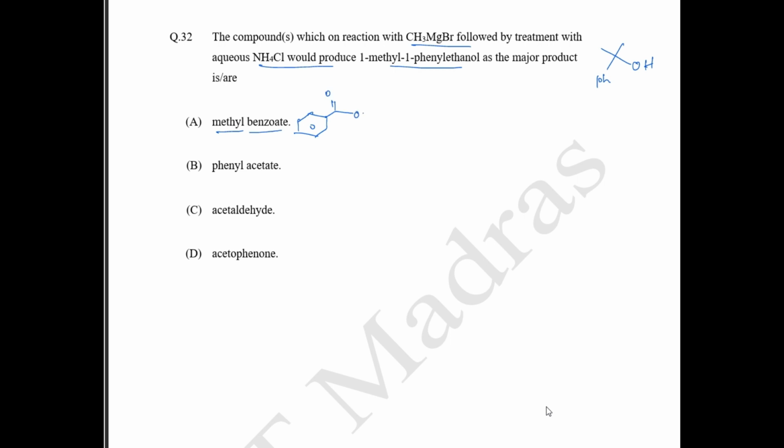Okay, and then you have your methyl. This is going to be your methyl benzoate. So how else can we write this? I can write it as PH double bond O, OMe. Okay, this is going to be your methyl benzoate.